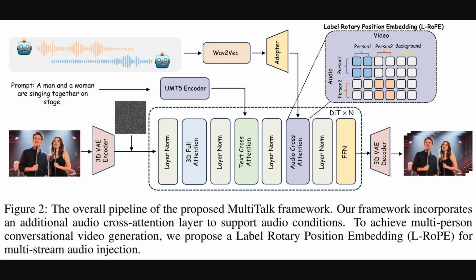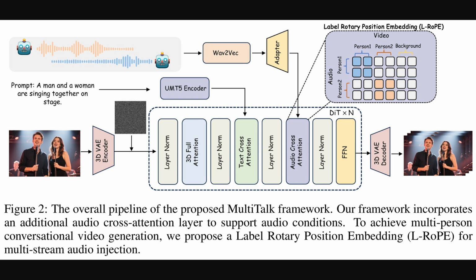Okay, so those results are impressive, but how does the model actually pull it off? Figure 2 here gives us the full pipeline for the MultiTalk framework. It takes three things as input: a reference image, a text prompt, and the separate audio streams for each person. The model's core is a diffusion transformer, which generates the video, but the secret sauce is how it connects the right audio to the right person.